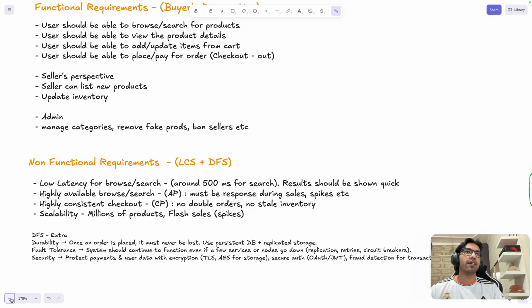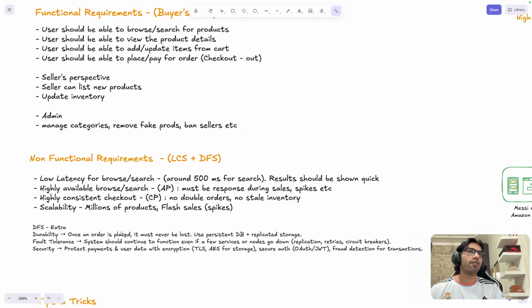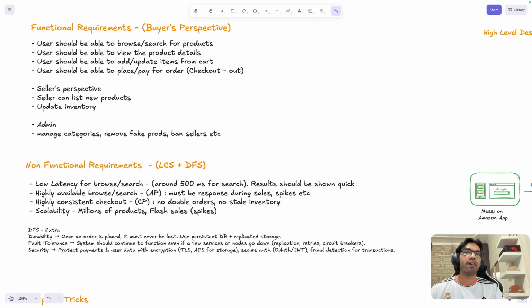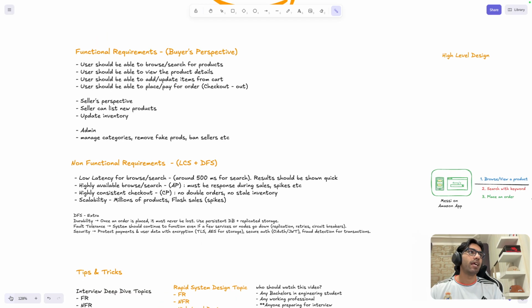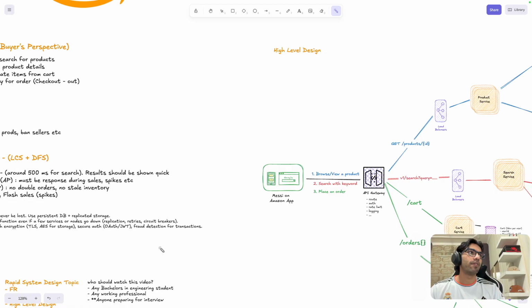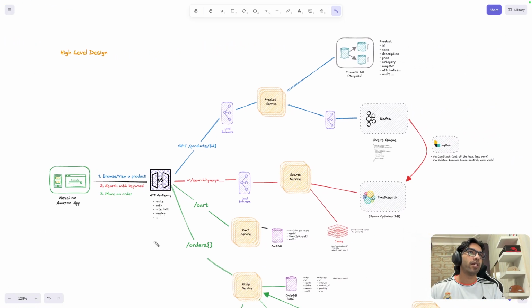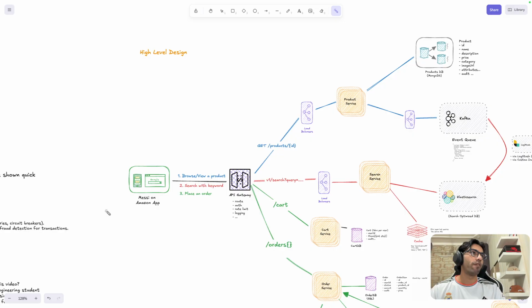Now, after that, ideally you would design your entities and your database schema, but that is very straightforward, right? So we are not going to go into that. We'll straight away jump into the high level design. And this is also important. I have given so many interviews, and I've seen that in some interviews they directly ask you to jump to the design because they don't want to waste your time on other things, right? That's what we are also going to do. Don't be overwhelmed by the design. We are going to look at these things one by one. Don't get overwhelmed, right?